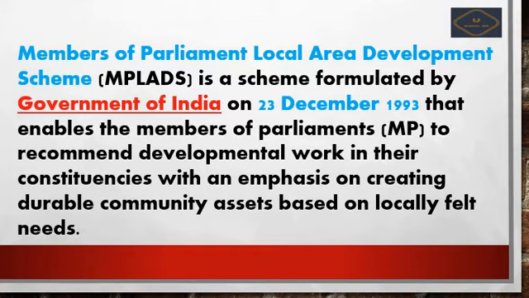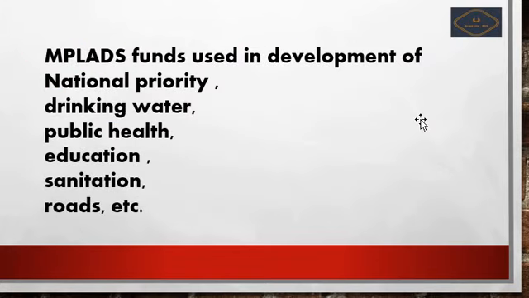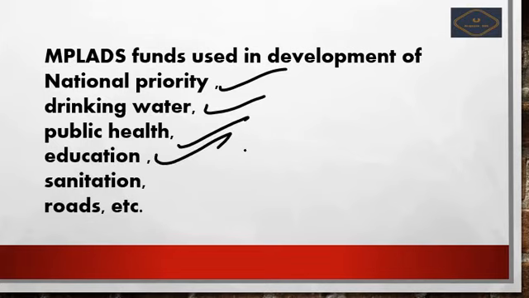Okay friends, so now let us see about the MPLAD schemes. It was started in December 1993. Okay, December 1993. And what is the purpose behind this? Why has it been started? That is to develop on the basis of the national priority. I mean, to develop the local areas under the national priority, to bring up the facilities of drinking water, public health, education, sanitation, roads, etc. Whatever is good for the people should be brought by the MPLAD fund schemes.